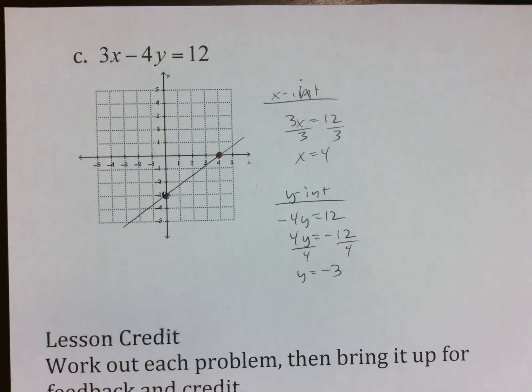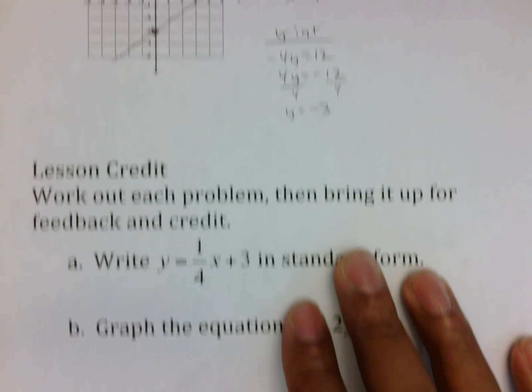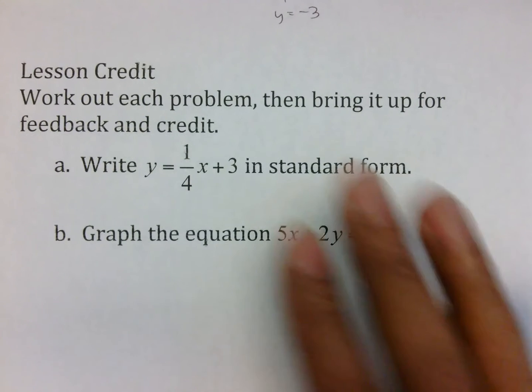Once again, find the x-intercept by ignoring y, covering it up. Find the y-intercept by ignoring x and covering it up. Take those two values, put it on the graph, and connect them with your straight edge.